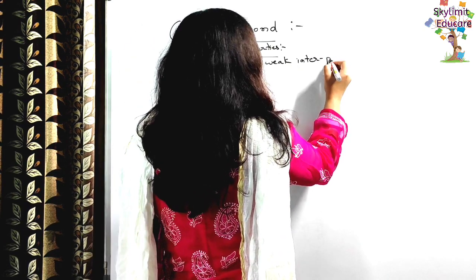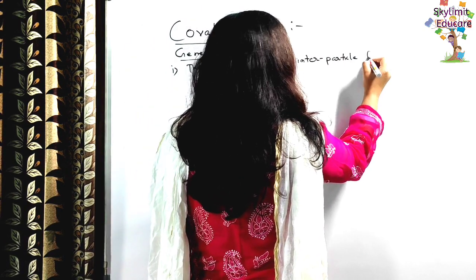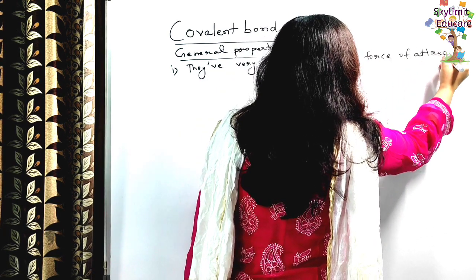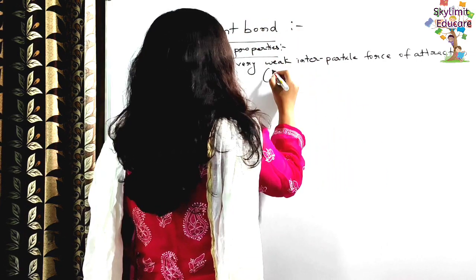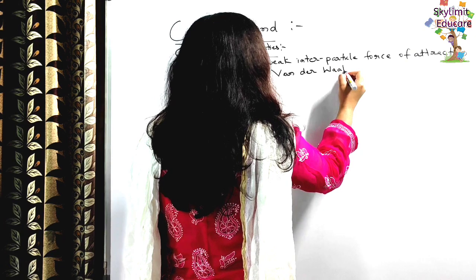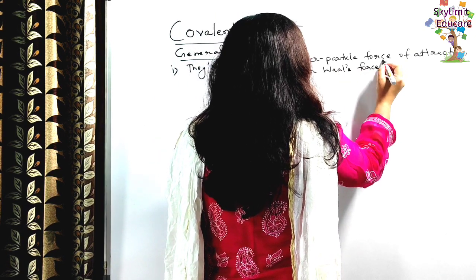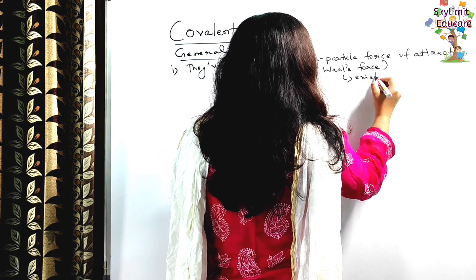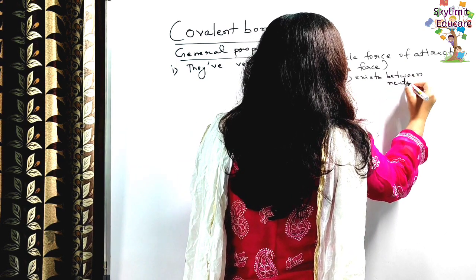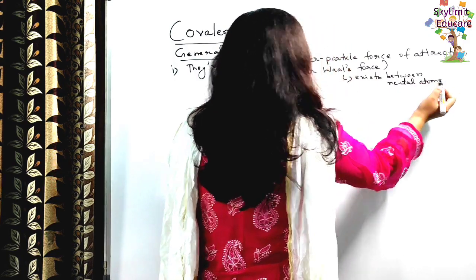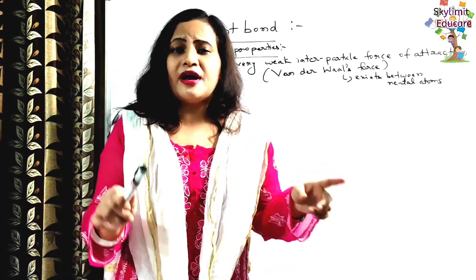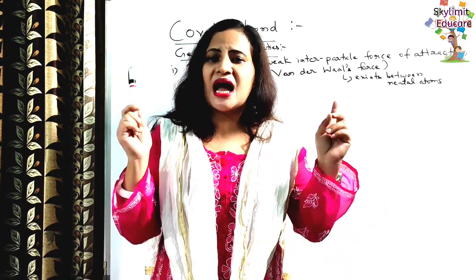interparticle force of attraction, also called intermolecular force of attraction, also called a Van der Waals force. Van der Waals force exists between neutral atoms. In the ionic compounds or the electrovalent compounds, there was a strong electrostatic force of attraction because ions were produced.